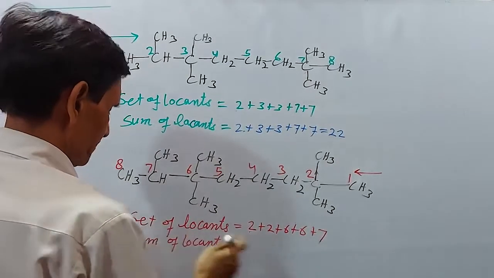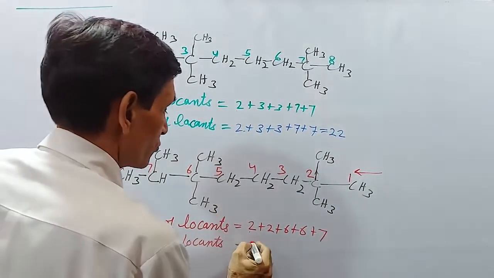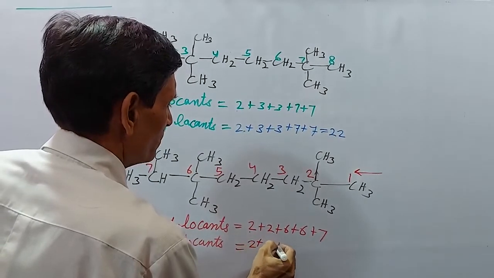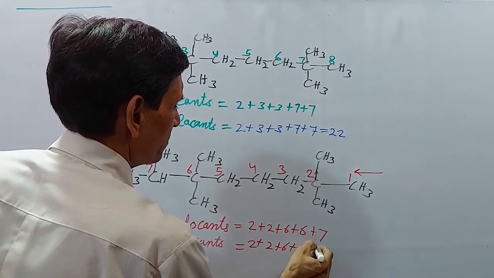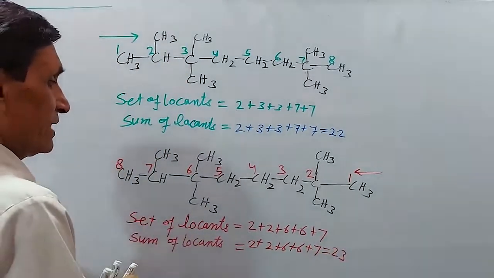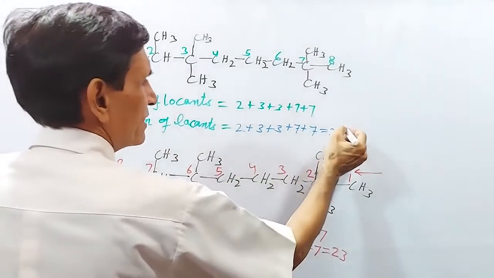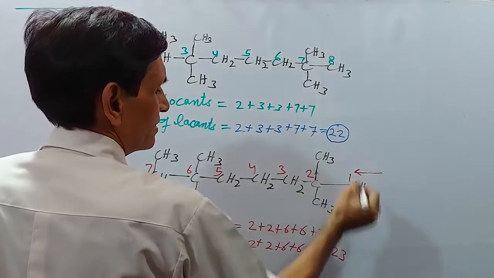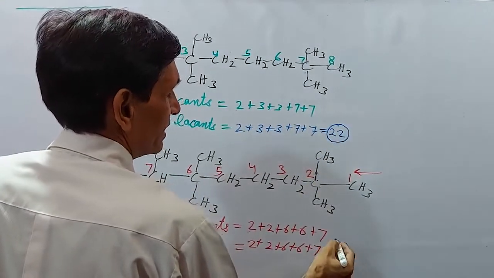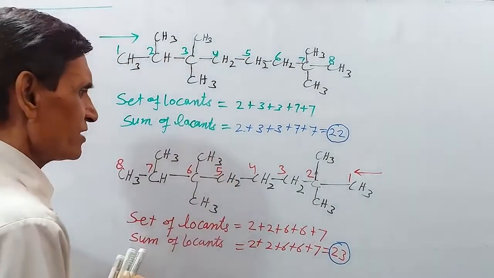And here it is 2 plus 2 plus 6 plus 6 plus 7, which is 23. Then according to the sum of locant rule, this one is smaller than this. Hence, this direction is correct according to the sum of locant rule.